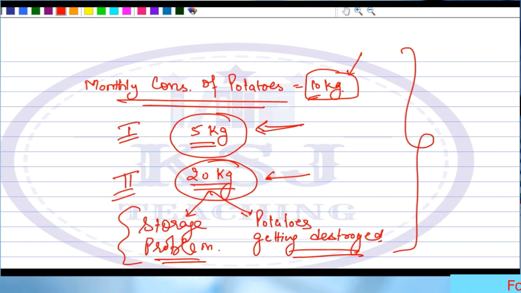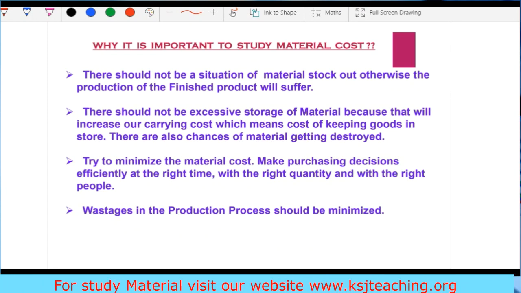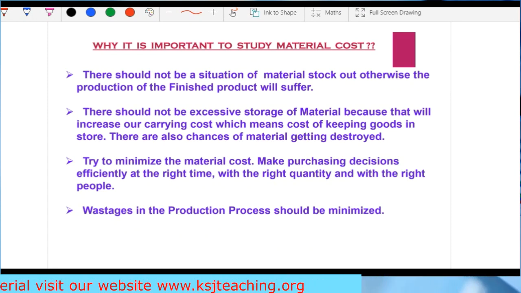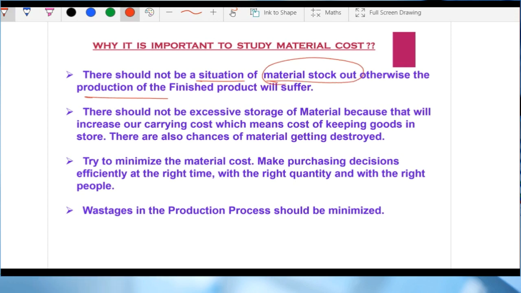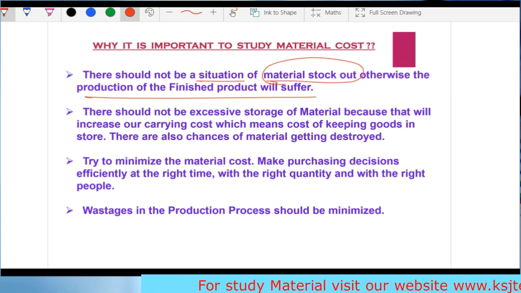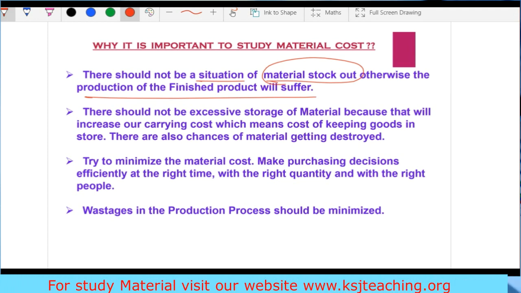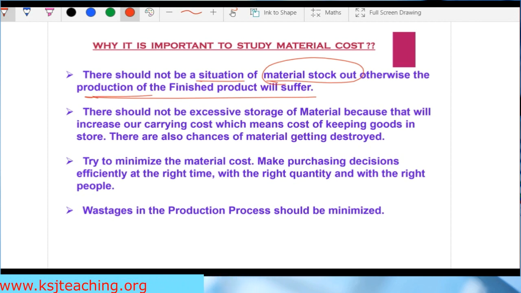When planning about the raw material, they have to keep the optimum quantities of the raw material so that there is neither the shortage of the raw material nor excessive raw material. Let's try to understand. There should not be a situation of material stock out. Otherwise, the production of the finished product will suffer. What will happen? If your potato stock is stock out, you won't get to eat the potatoes, isn't it? Your productivity will be low. Similarly, for the business, the production of the finished product will suffer if the raw material is out of stock.